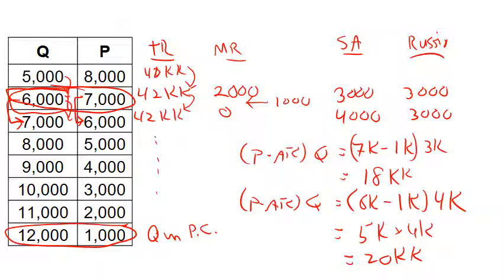So Saudi Arabia's profit goes up from 18 million to 20 million, even though the total profit for the industry goes down. I don't know what that number is exactly. Russia's going to wind up with less profit because it's getting less for its diamonds than it was before. The market price has fallen from 7 to 6, and Russia's output remains constant. So cheating on the collusive agreement is good for Saudi Arabia, even though it reduces the sum of the profits for both firms.